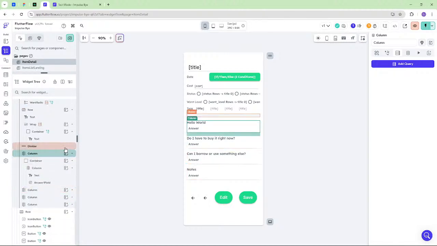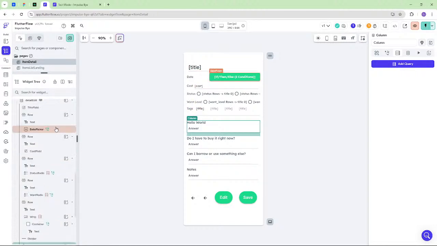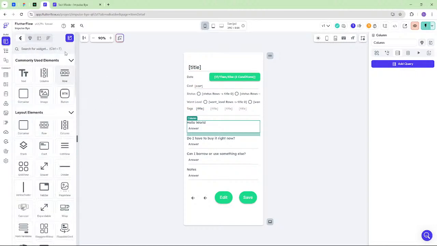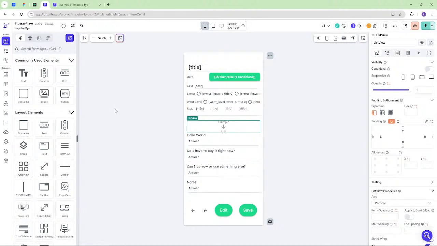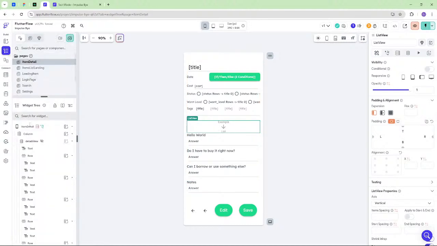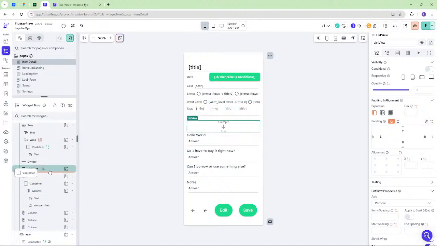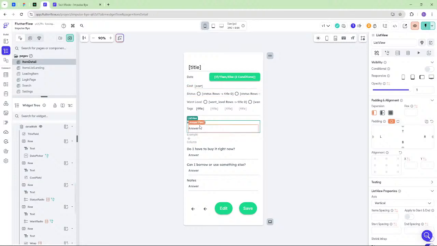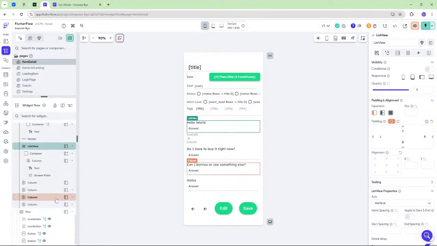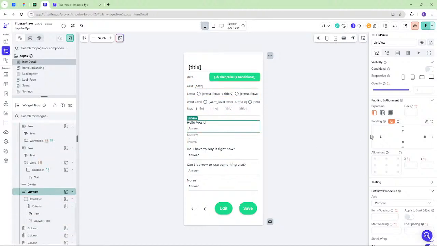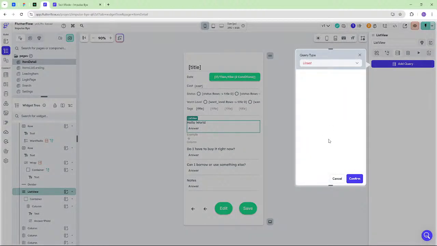why aren't I using a list thing? Wait, should I be using a list? Where's the, maybe here. List view. Should I be using a list view? Maybe I should be using a list view. And then the container goes in there. List view. Okay.